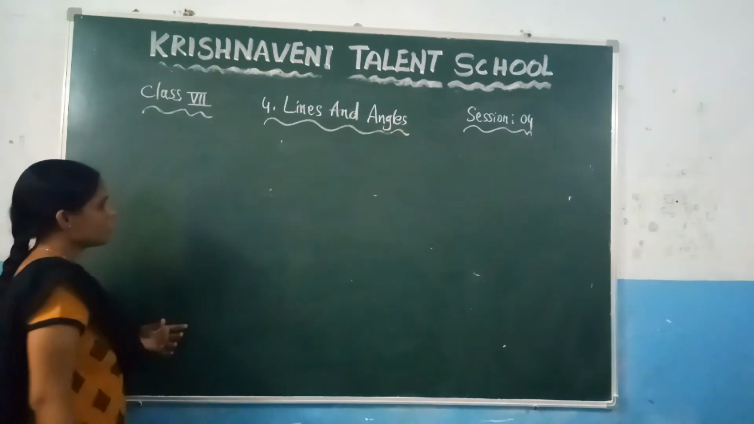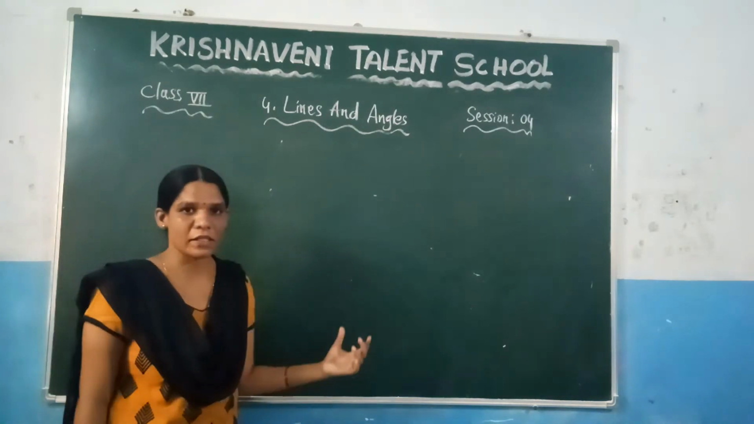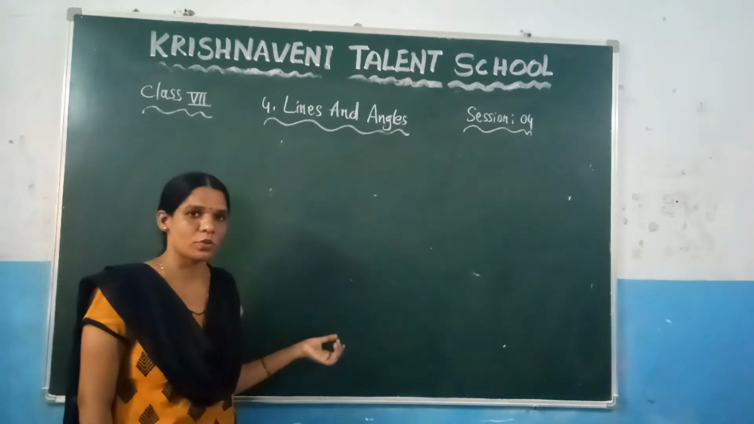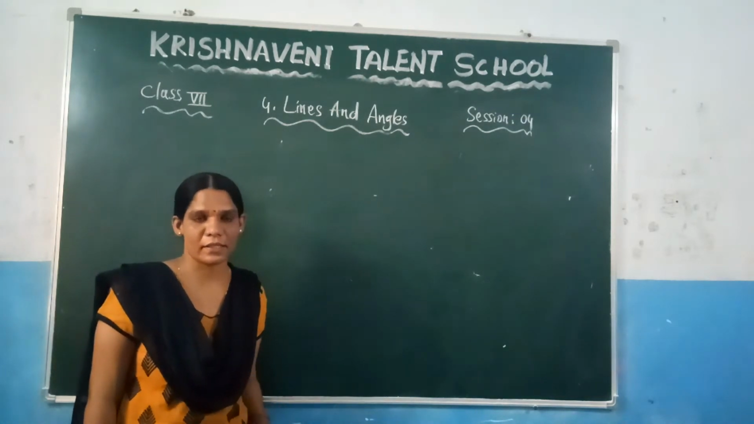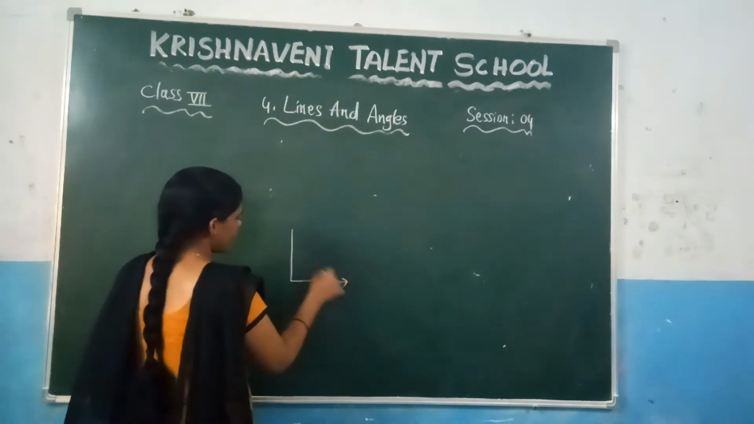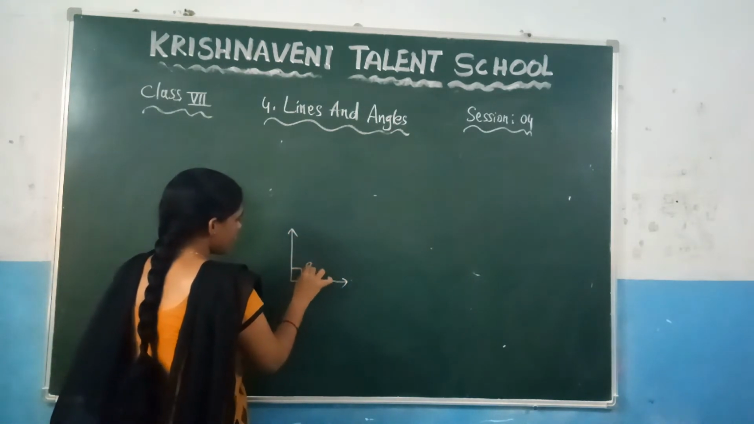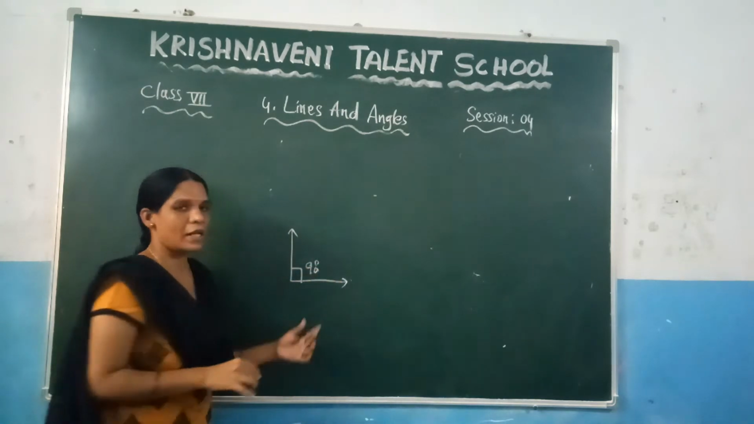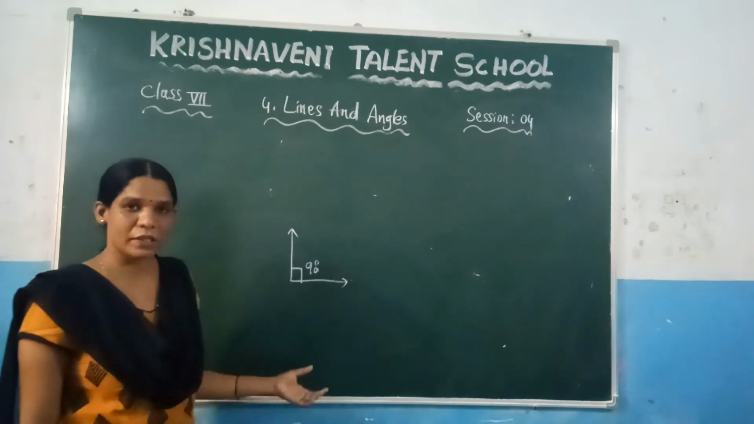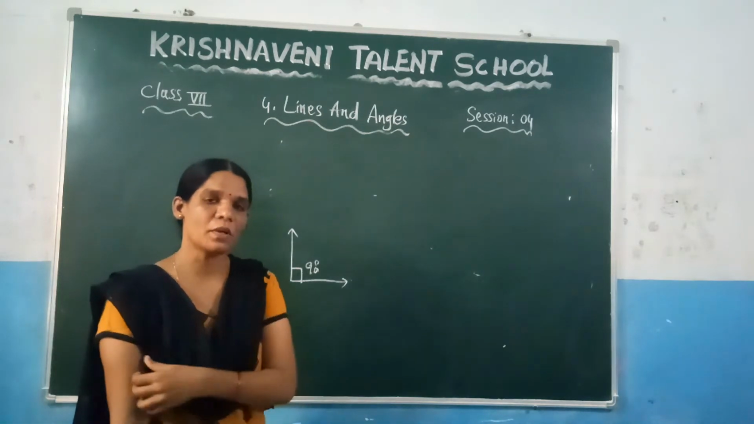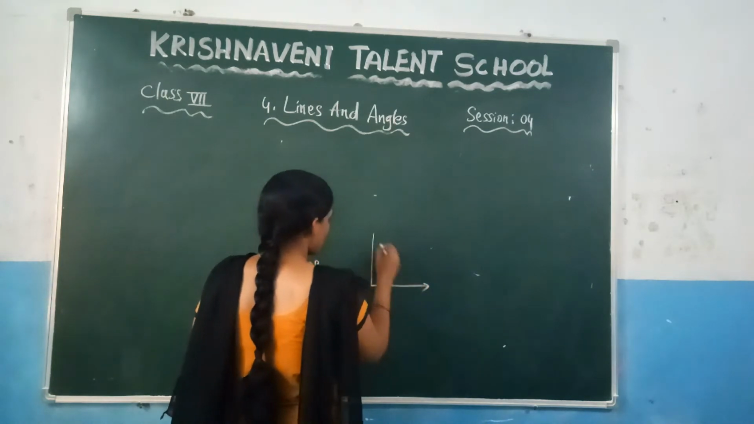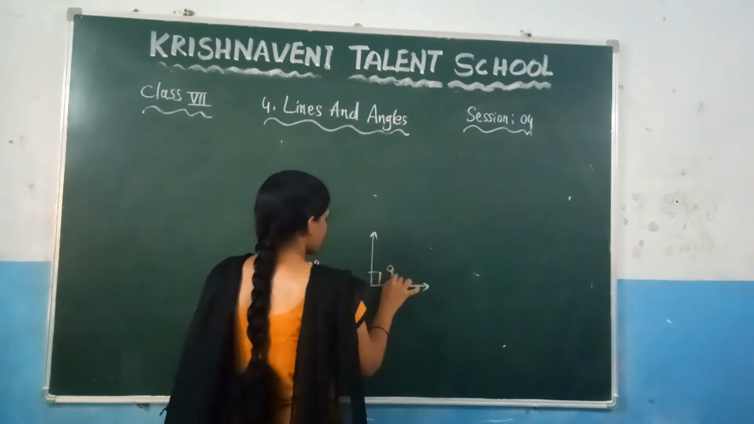To take two supplementary angles, what should the angles be, obtuse, acute or right angle? Let us see. If you consider one right angle, 90 degrees, what is its supplementary angle? It is 90, because you subtract from 180, so the other angle is also 90 degrees.